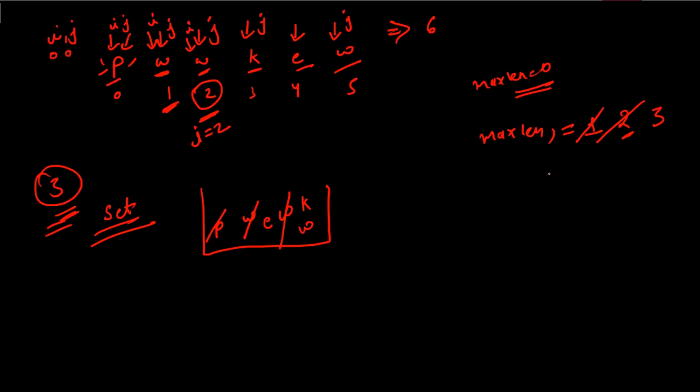Now which value is greater? Maxlen value or set value? So you can see maxlen is 3. Also the size of set is also 3. So no updation will take place. And hence for this particular case, for this particular string PWWKEW, we got 3 as our answer. 3 is the maximum possible length, right?